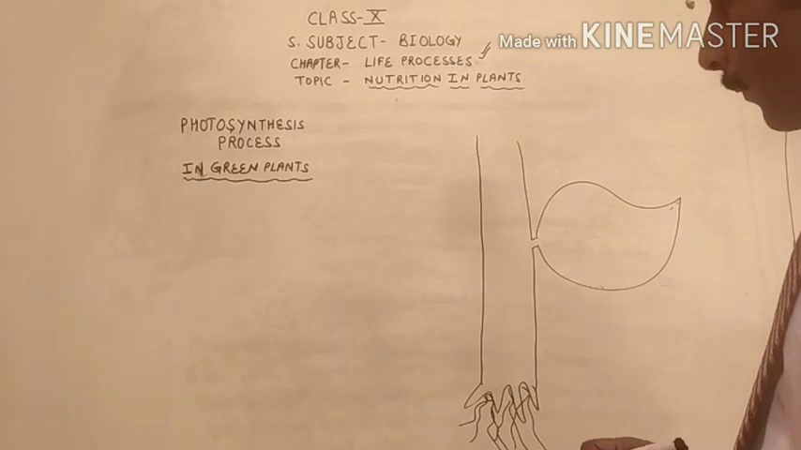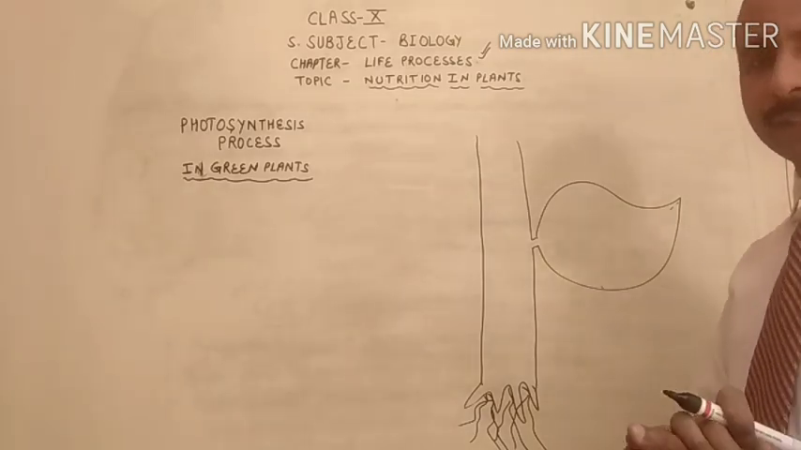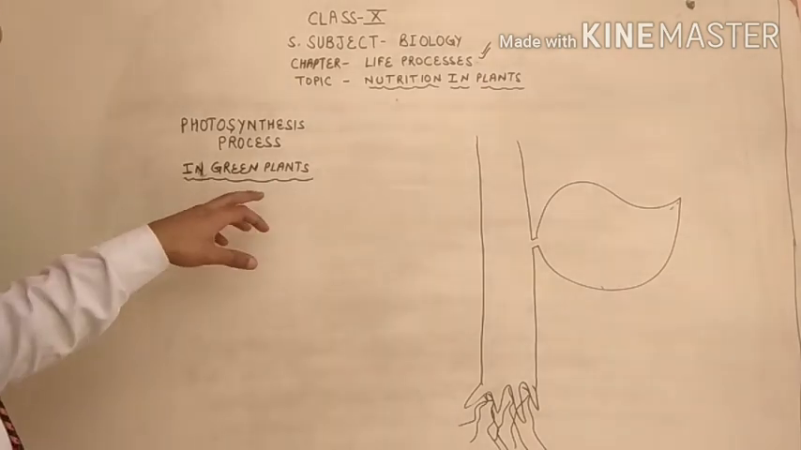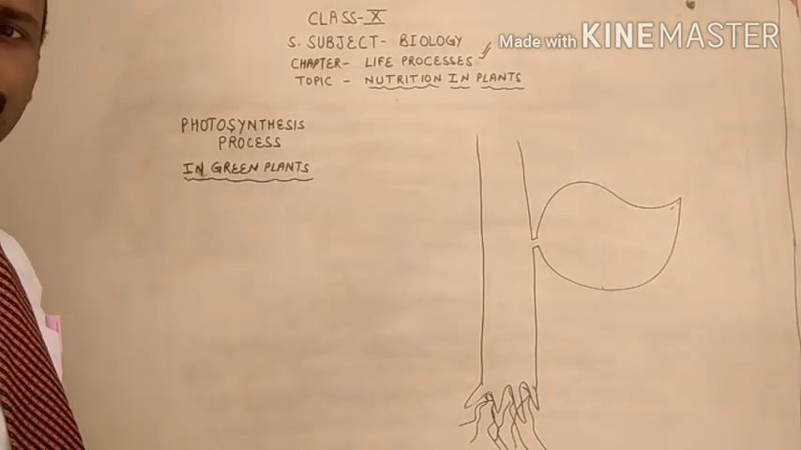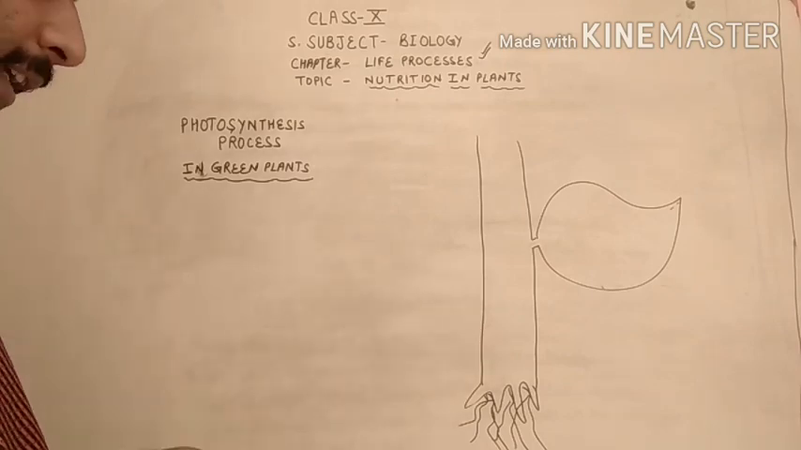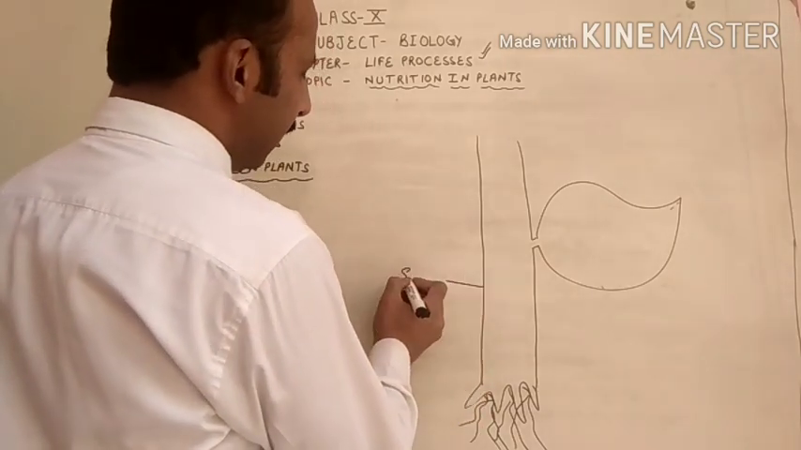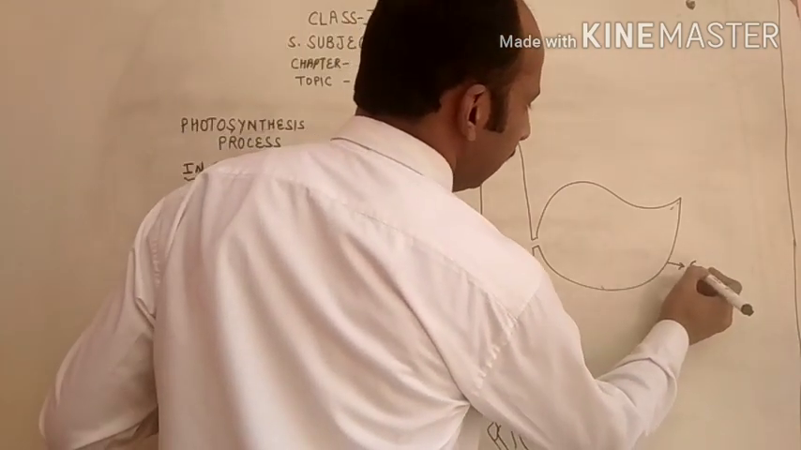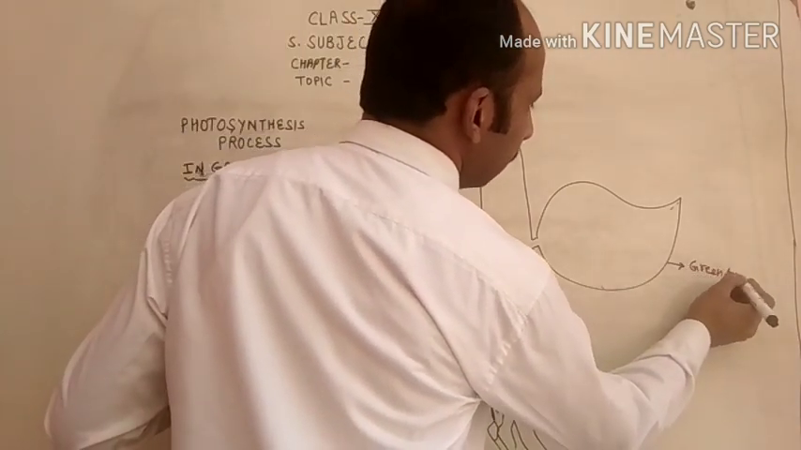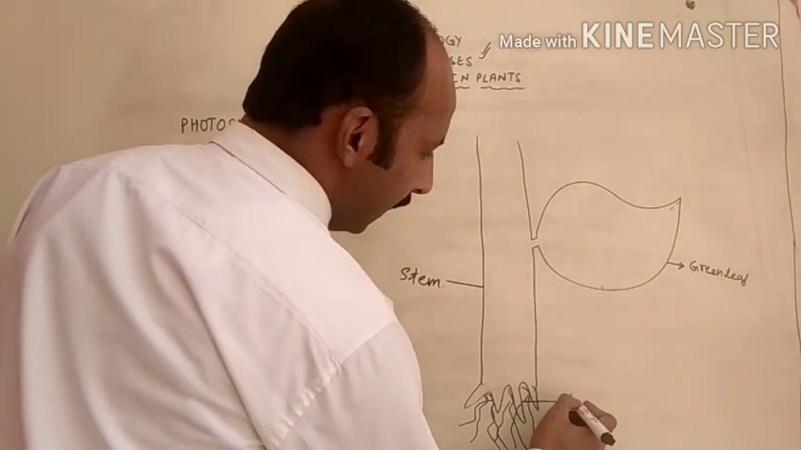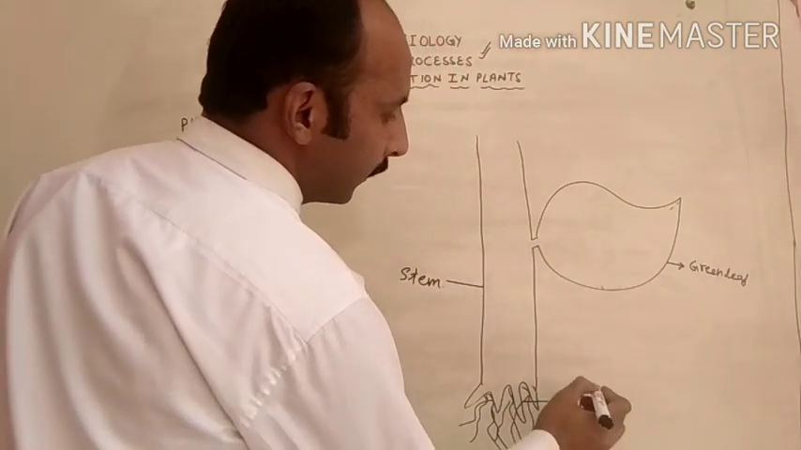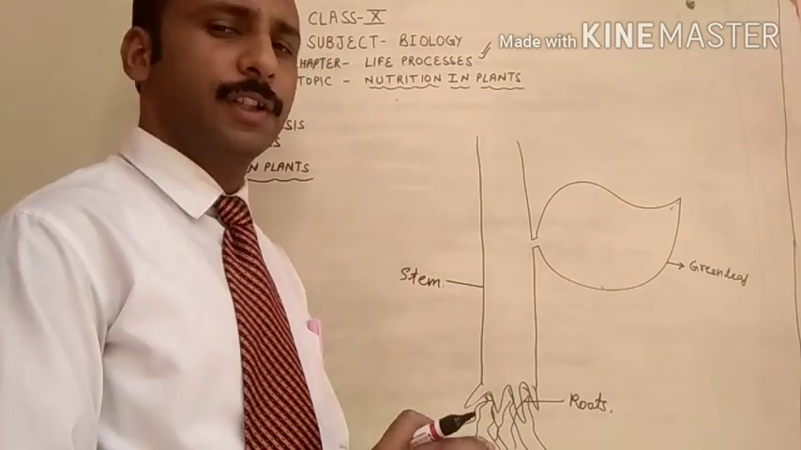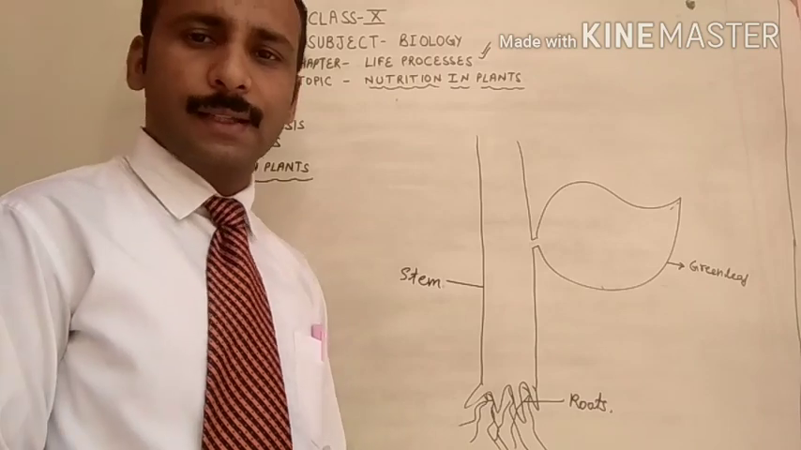So dear students, I was telling you about the photosynthesis process. I will tell you about the photosynthesis process in detailed form with the help of this diagram. This is the diagram. You can see that this is the stem of a plant. This is the green leaf. These are the roots of the plant. You know very well, these three parts are very important in the process of photosynthesis.